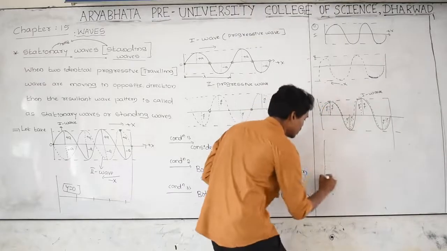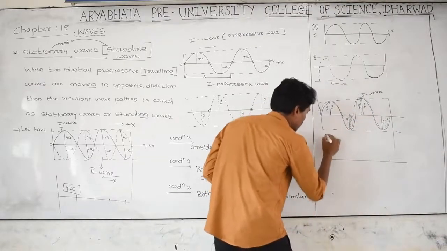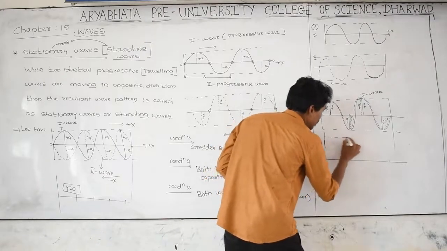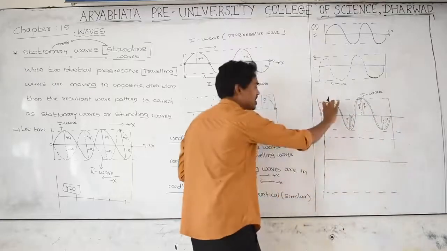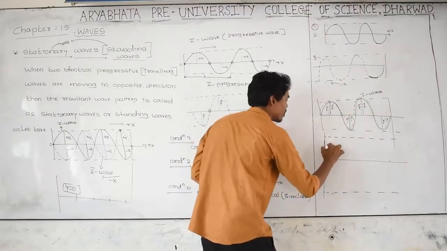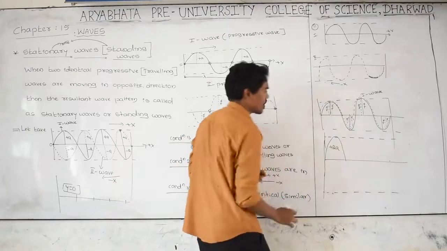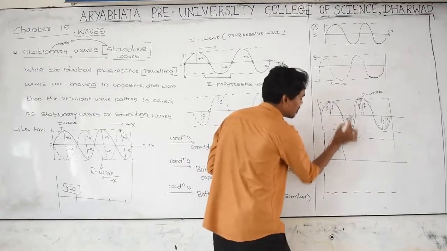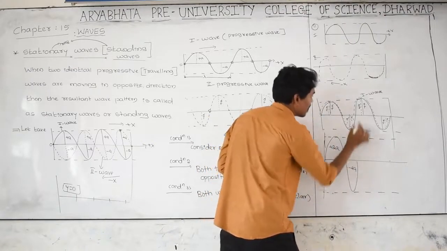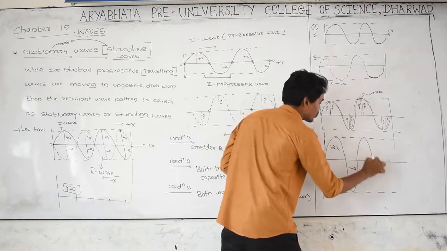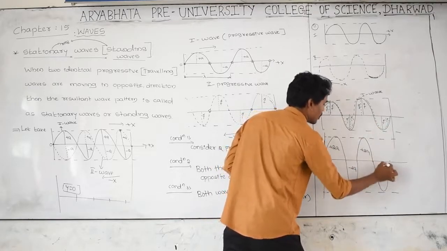The resultant is like this. Plus A gives plus 2A. Plus 2A. Minus A gives minus 2A. Minus 2A. Plus A gives plus 2A. Minus A gives minus 2A.